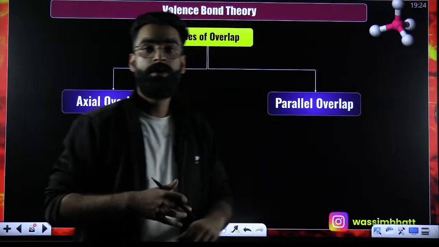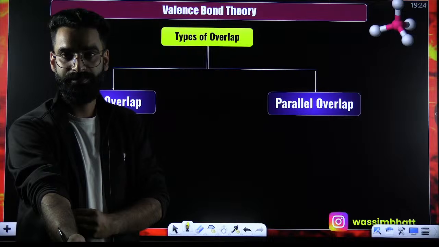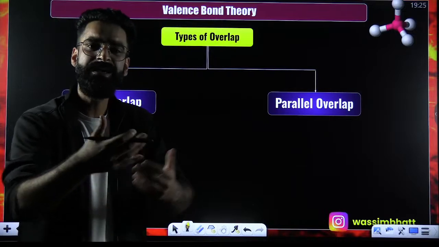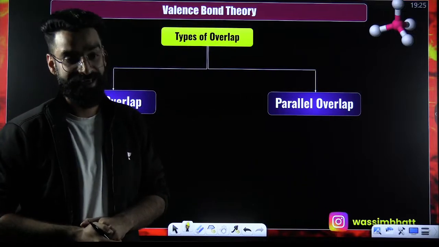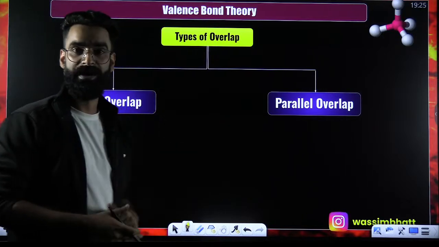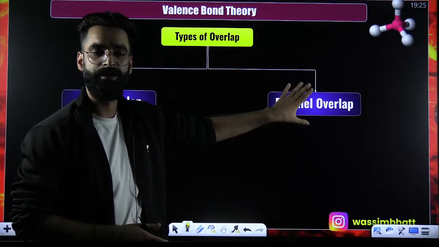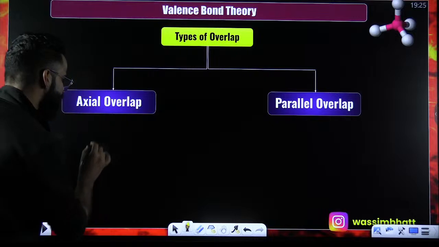Let's get to know the types of overlap. In how many ways can overlap between the atomic orbitals happen? Remember, my dear students, there are two types of overlaps. One is called axial overlap, and the other is called parallel overlap. Let me tell you about this axial overlap.